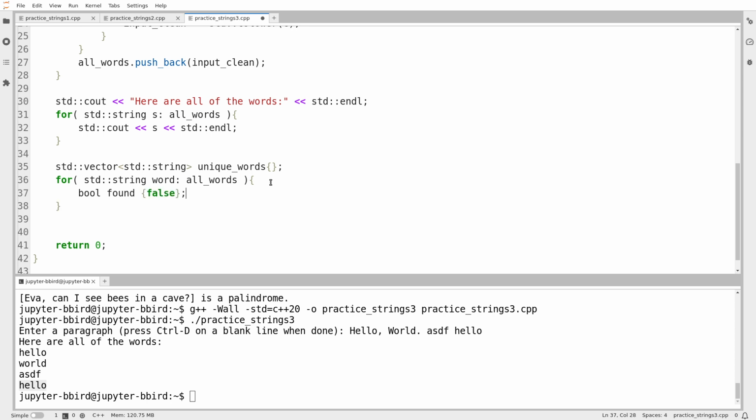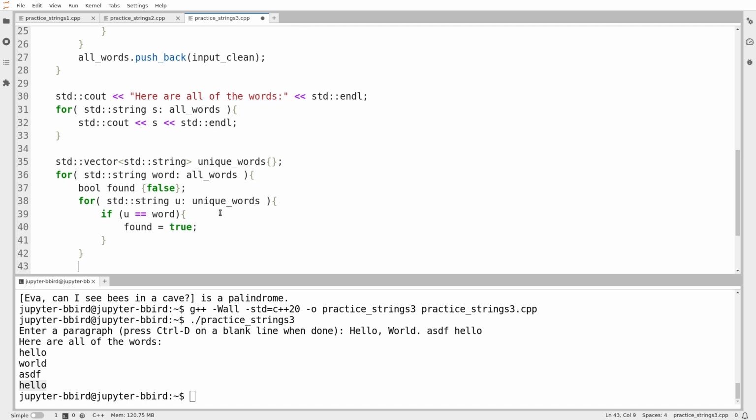I'm going to assume that the word wasn't found. And then I'm going to go searching in my small vector, unique words, to see if it's already there. So I'll say for u in unique words, if my word u is equal to word, then I've already found it. So I set found to be true.